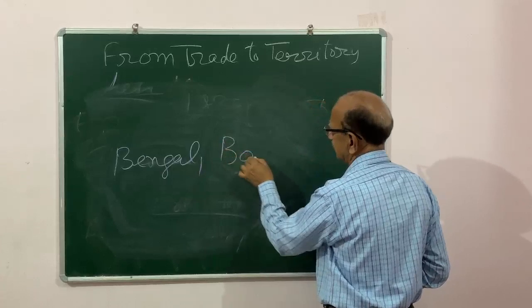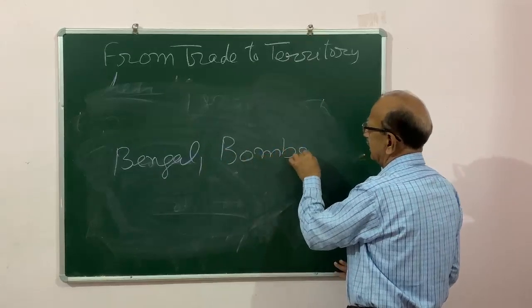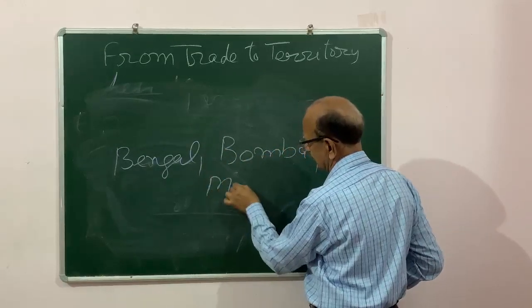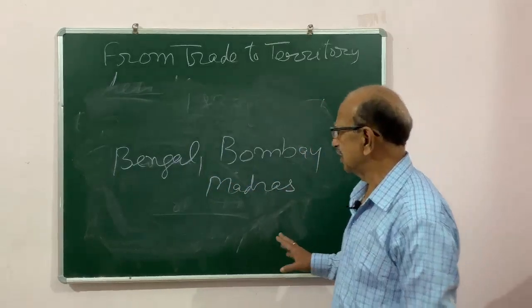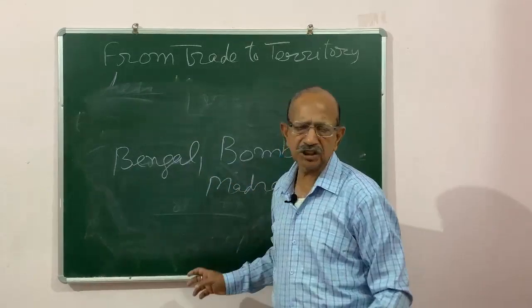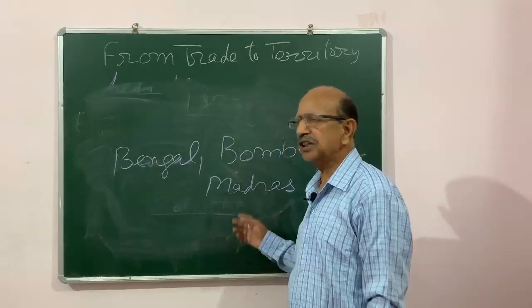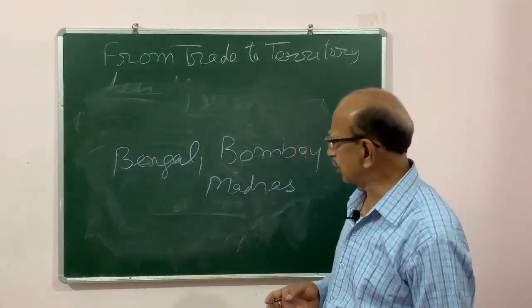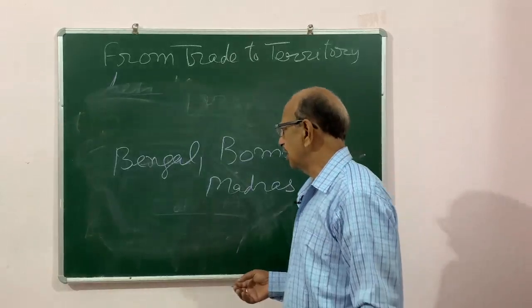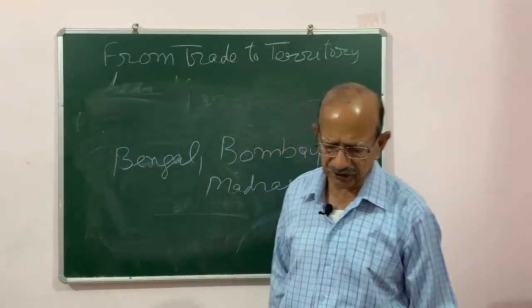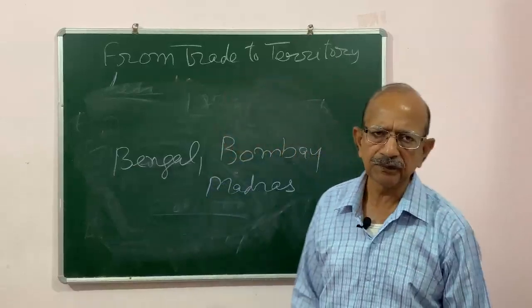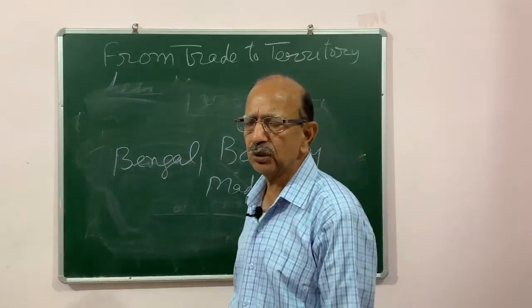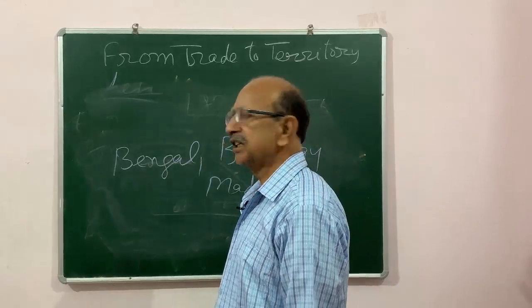So they started their rule from these 3 presidencies, and then there was the deputy collector, and they appointed a number of pandits and qazis to interpret Hindu law and Muslim law, according to which they began to rule India.